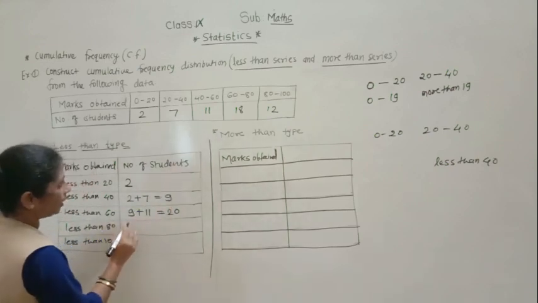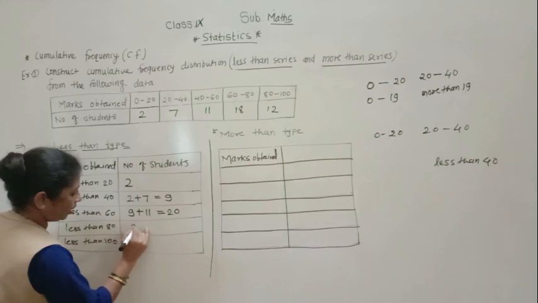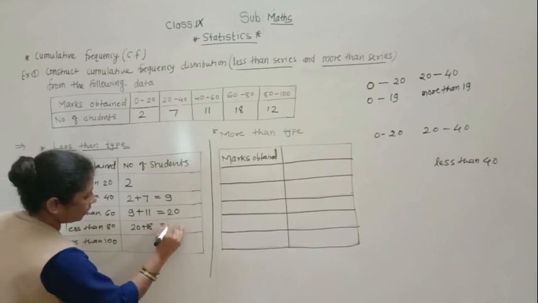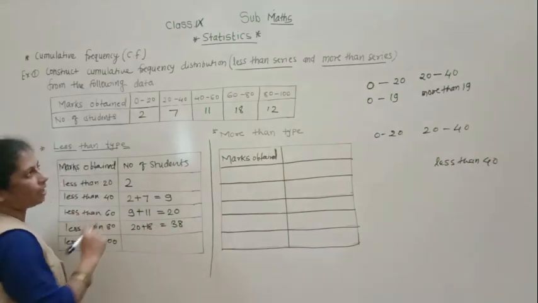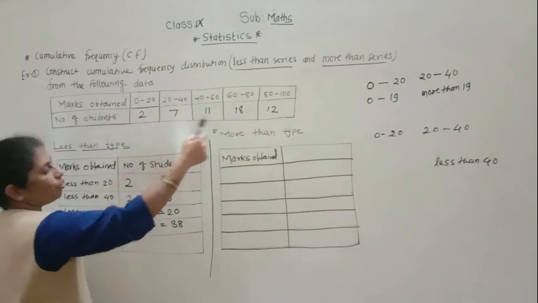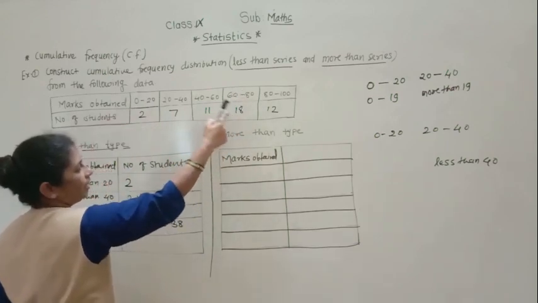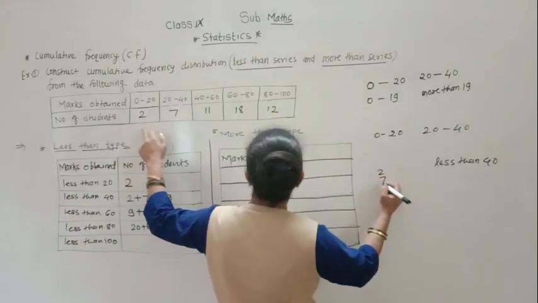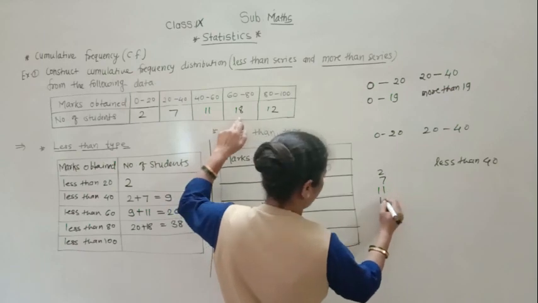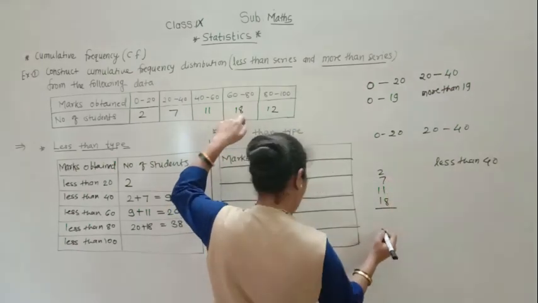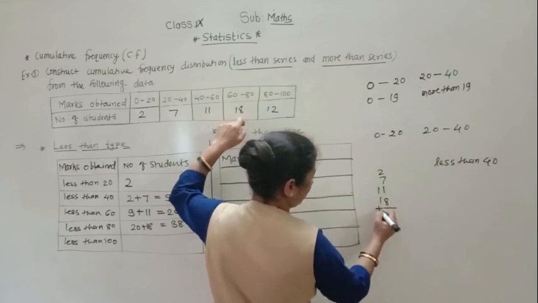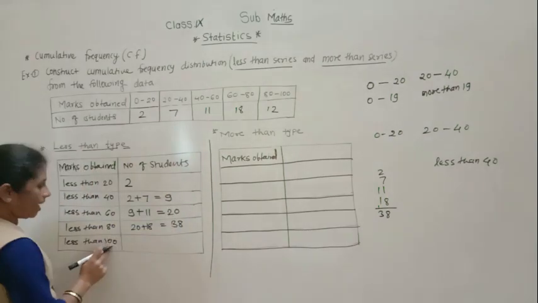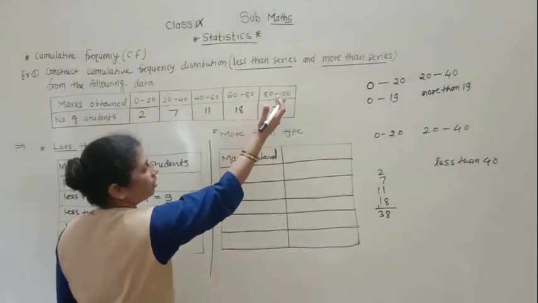Then less than 80, what will be there? This 20 plus 18, so you will get 38. If you count up to this number, all the students less than 80: 18, 11, 7 and 9. If you add these, 2, 7, 11 and 18, you get 38. Understood? So now here, less than 100 marks, they have not got.